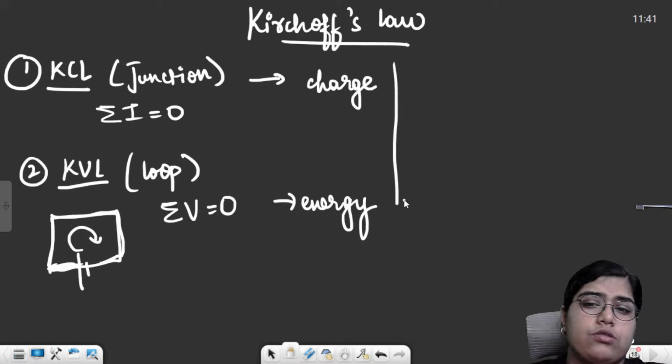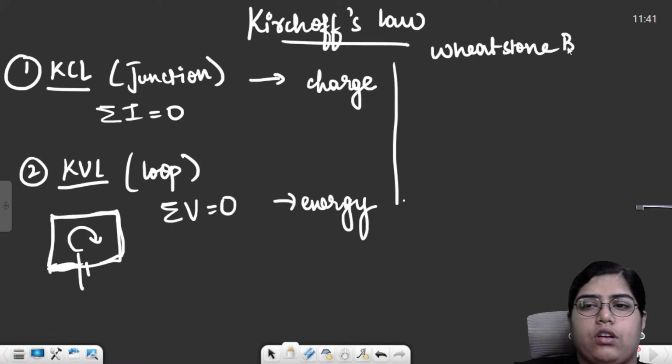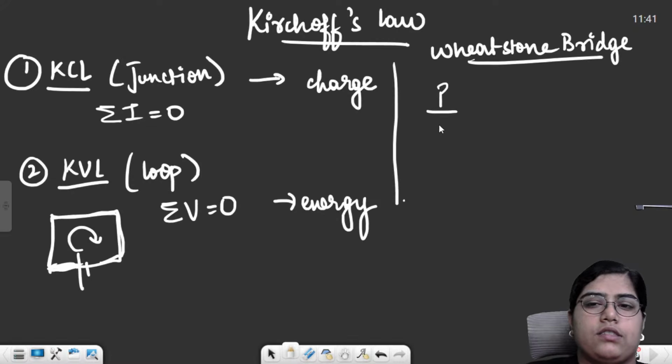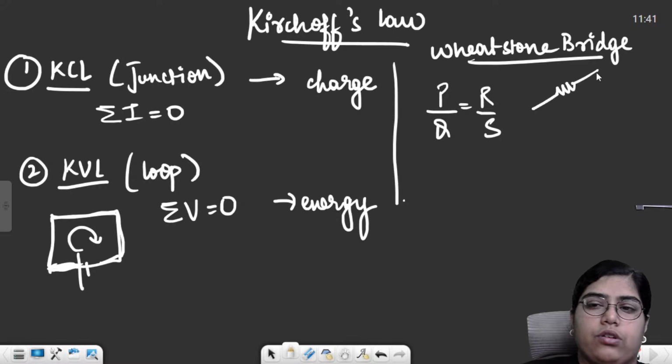Based on these two laws, we had studied something called the Wheatstone bridge, or I should say the balanced Wheatstone bridge. The balanced Wheatstone bridge says the ratio of the resistances should be equal. The Wheatstone bridge setup is something like this.